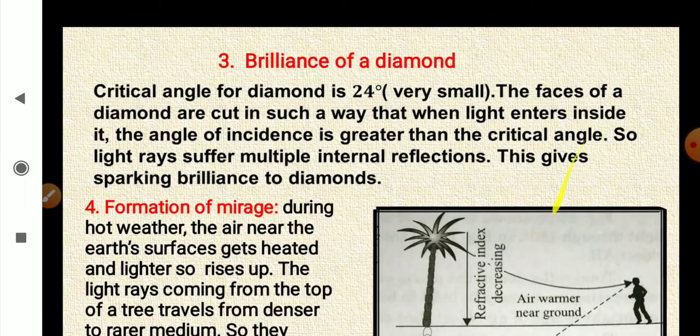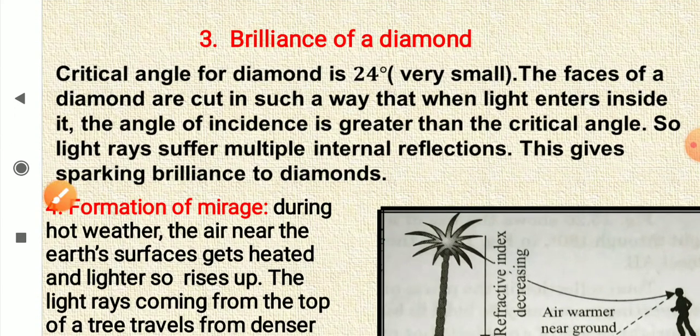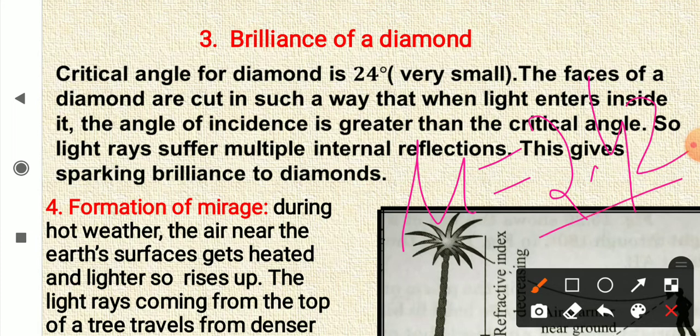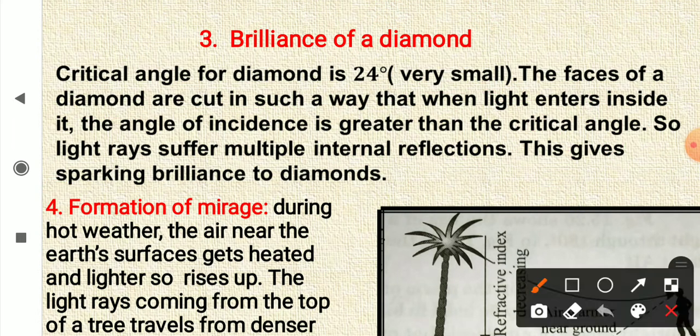Brilliance of diamond. Now diamond has very high refractive index. It is 2.42. Very high. So its critical angle is very small. It is about 24 degree. So the critical angle for diamond is very small, and the faces of diamond are cut in such a way that when light enters inside a diamond, the angle of incidence is greater than the critical angle.